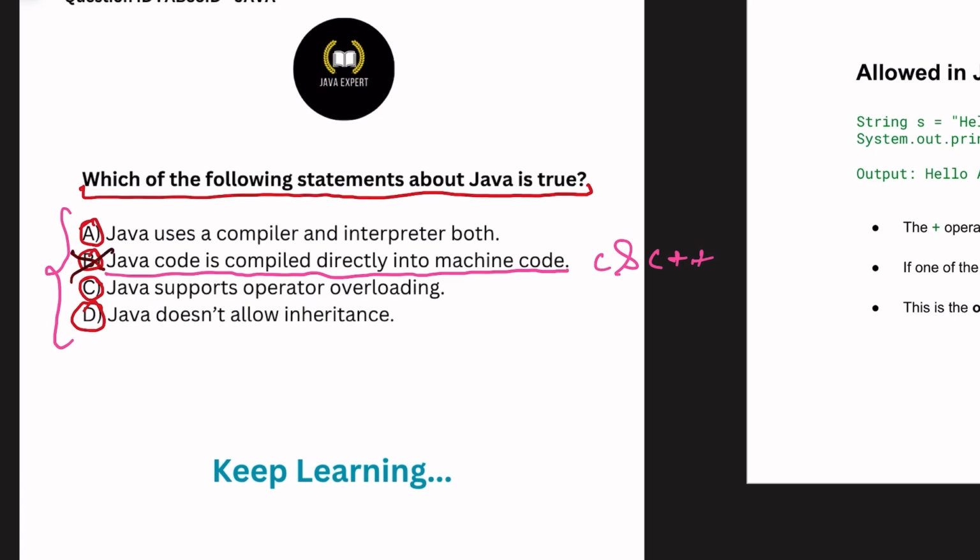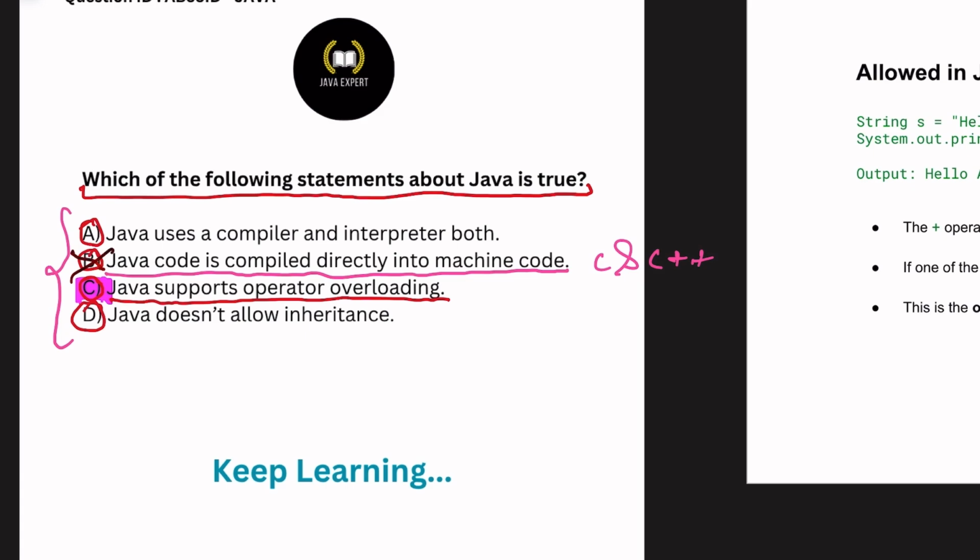Okay, let me change the color. Let's check option C. Java supports operator overloading. Option C is wrong. Why is it false? Let me tell you. Java does not support operator overloading.